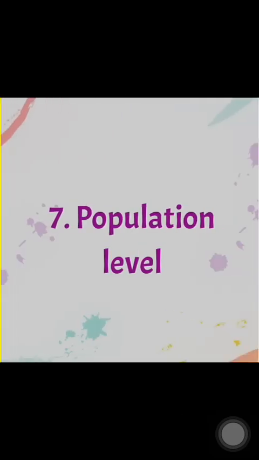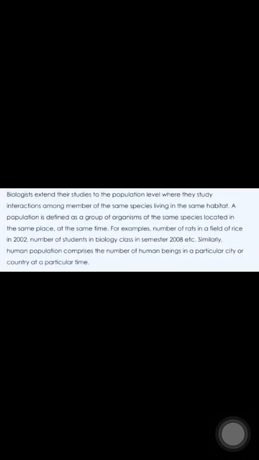Number 7th level is population level. When we are talking about population level, that means we are talking about interaction between similar species or individuals in the same habitat. For example, a population is defined as a group of organisms of the same species located in the same place at the same time. That means we are defining it with 2 major points: same species and same place.